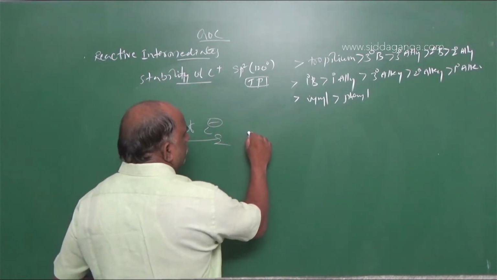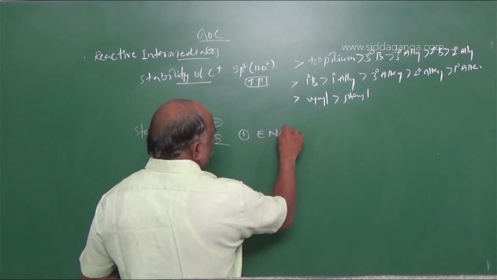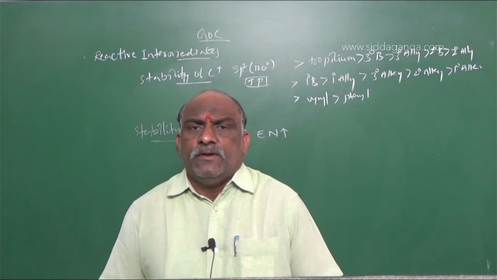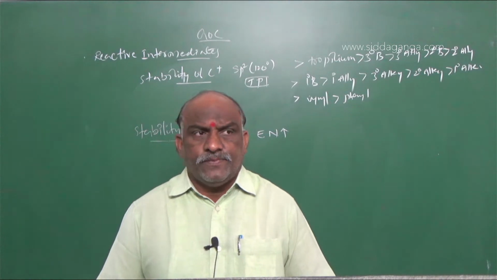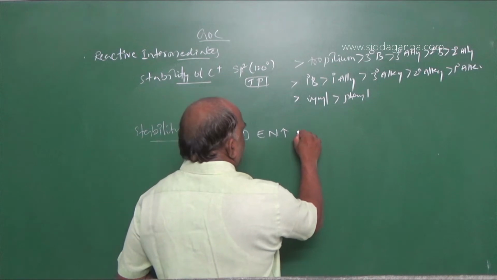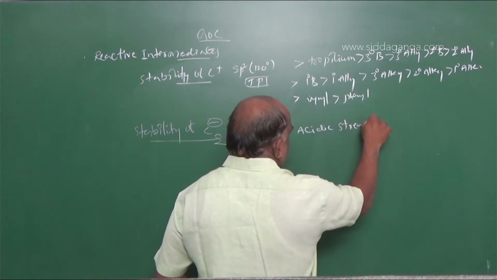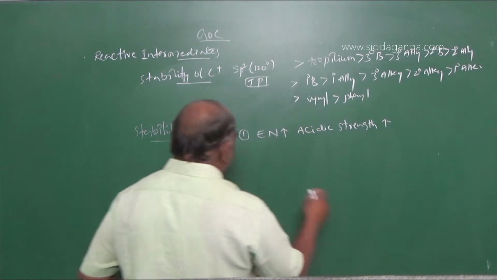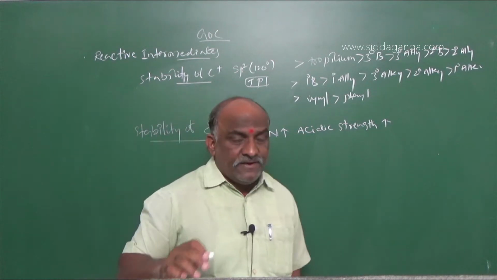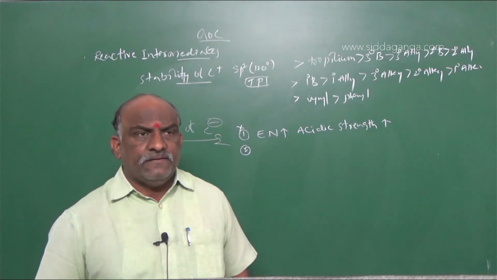So here we go with number 1. Electronegativity increases, acidic strength increases. This point we will discuss next time. This point is not very useful, but we should revise it also. As the electronegativity of the element increases, acidic strength increases.